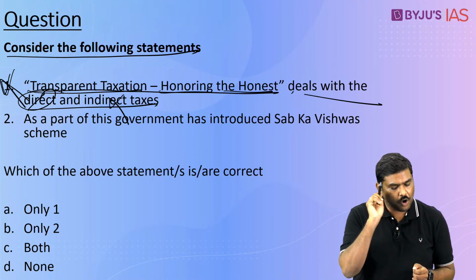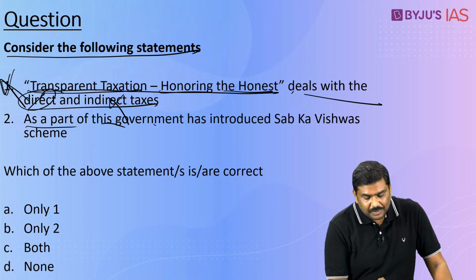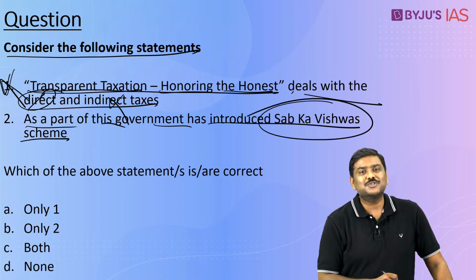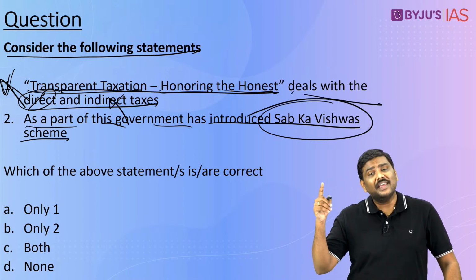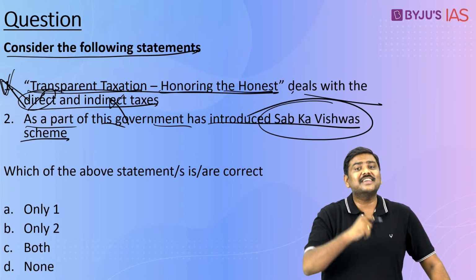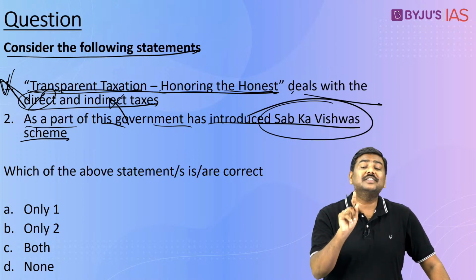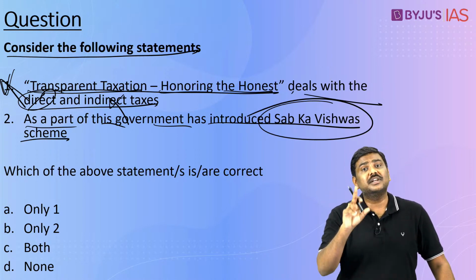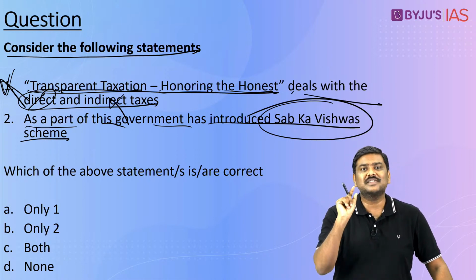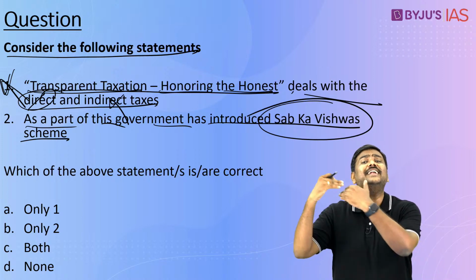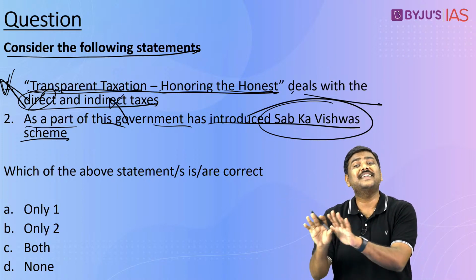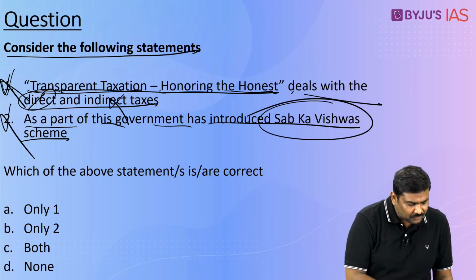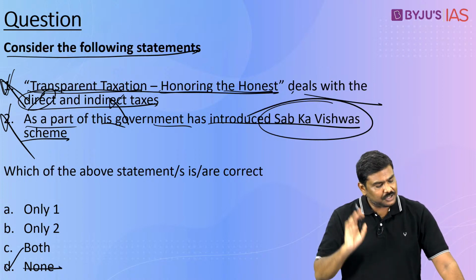So first statement wrong. As a part of this, the government has introduced Sabka Vishwas scheme. Sabka Vishwas scheme was more associated with the legacy dispute cases in case of indirect taxes such as excise duties. It is not associated with the direct taxes. In fact, in case of direct taxes, the name of the scheme that was introduced by the government was Vivad Se Vishwas scheme, and that too it was introduced as an independent scheme, not as a part of transparent taxation methodology. Done? So even the second statement is wrong. Right option will be option D. None of the statements are true.